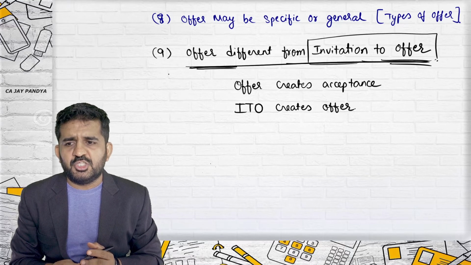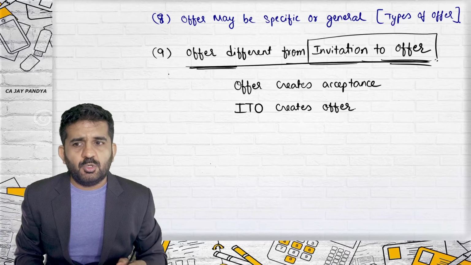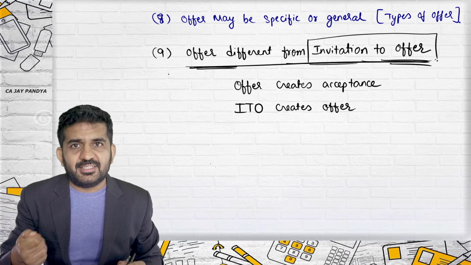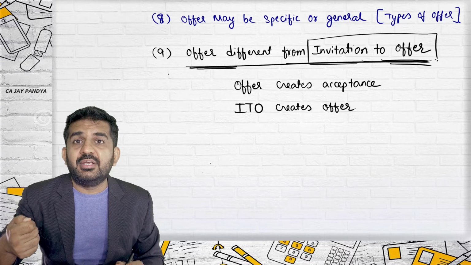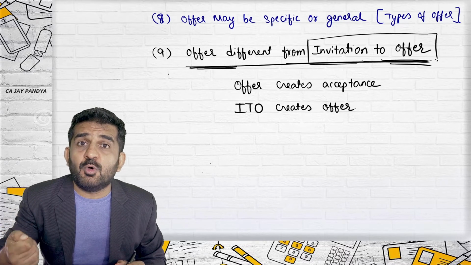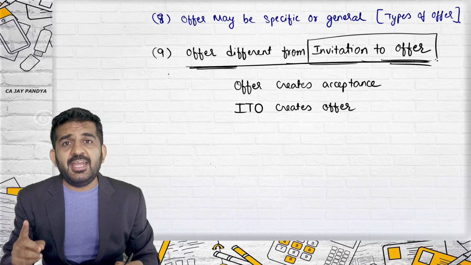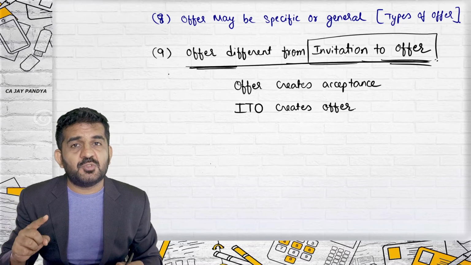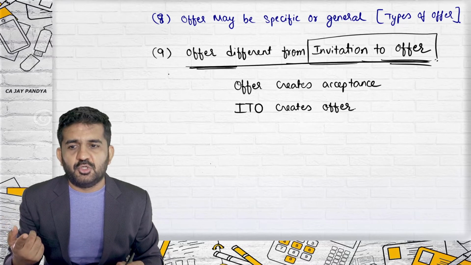There are two questions. Vague means confusing. Vandan is asking, sir, please explain difference between offer and invitation to offer. Try to concentrate. Any legal thing which is creating an atmosphere of acceptance will be offer. Any legal thing which creates atmosphere of invitation to offer will be invitation to offer.